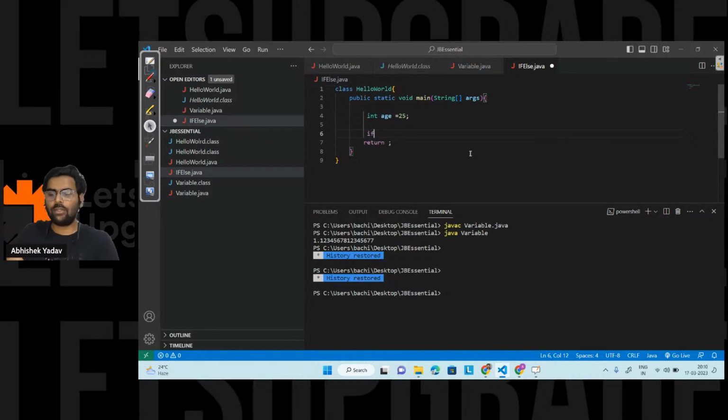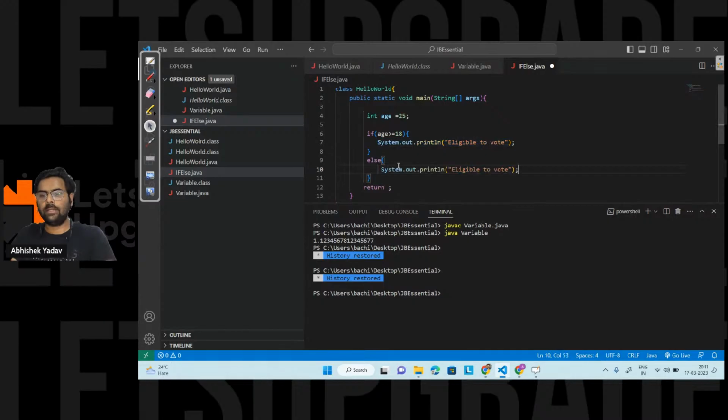After that, I have to write a condition: if age is greater than or equal to 18, then I will print with System.out.println, "Eligible to vote". Else, I will print "Person is not eligible to vote". Simple.